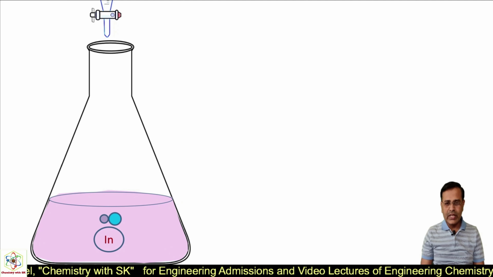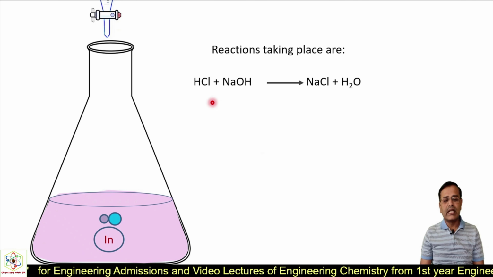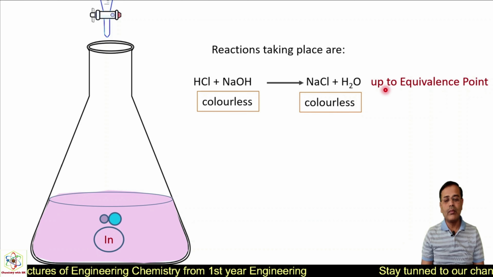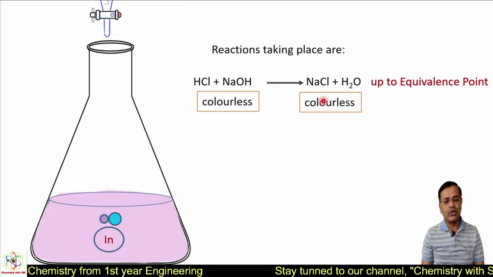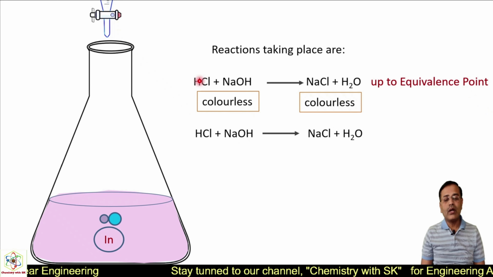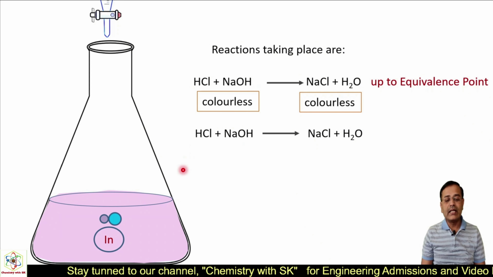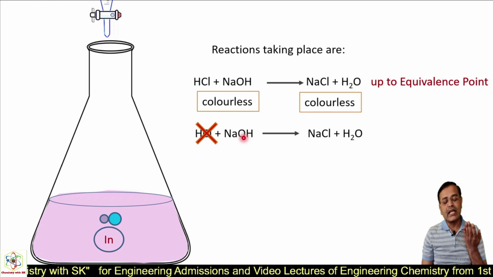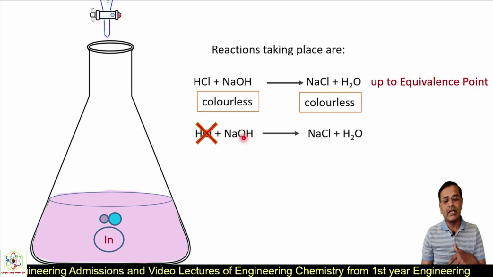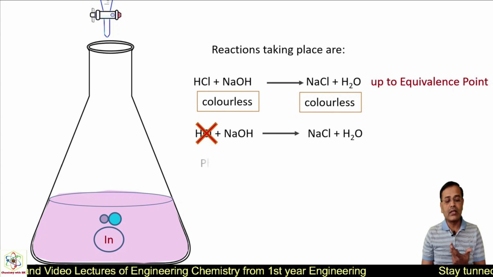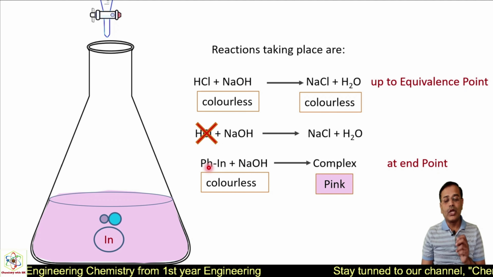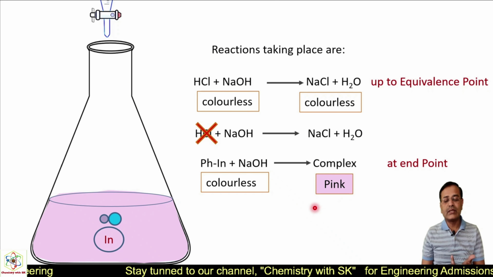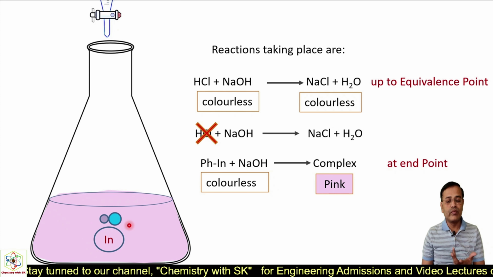Let us see with the reactions. As we know, HCl and NaOH react together and there will be a neutralization reaction. NaCl will be formed and these reactions will take place up to the equivalence point. Both the solutions are colorless. When all the HCl molecules are finished, such a reaction is not possible because HCl is finished. So when we add an extra drop of NaOH, there is no HCl to react, so that NaOH will react with the phenolphthalein indicator and there will be formation of some product which is of pink color, and that's why the solution appears pink and we call it the endpoint.